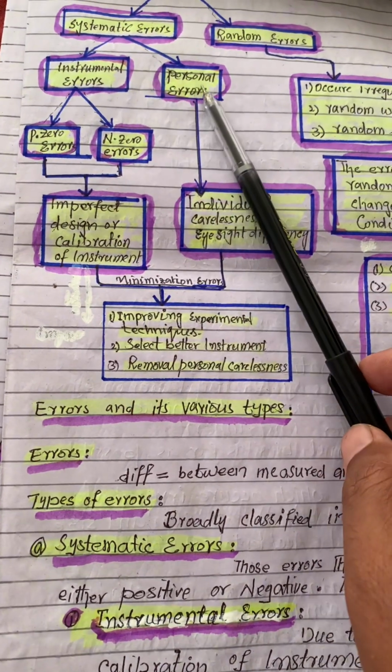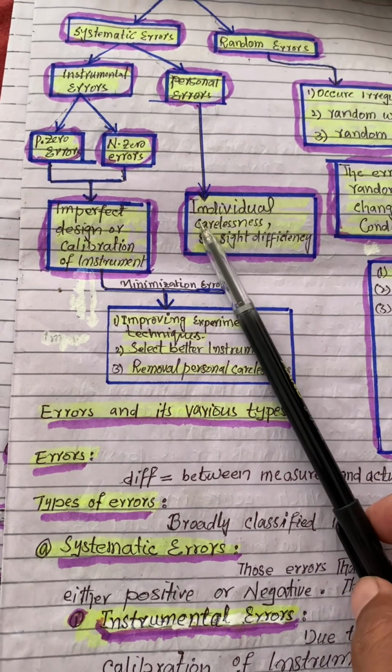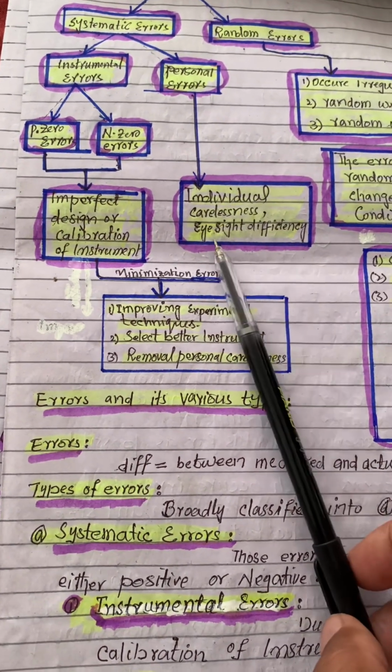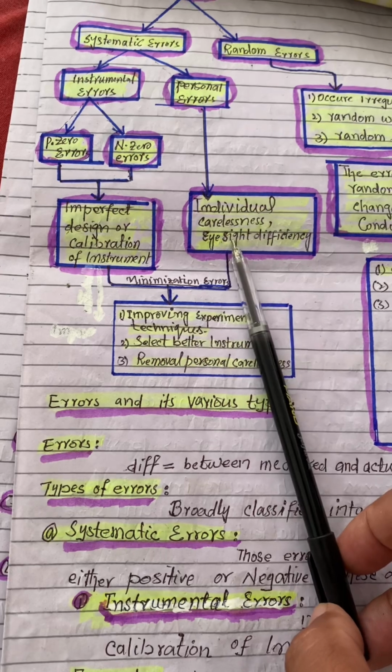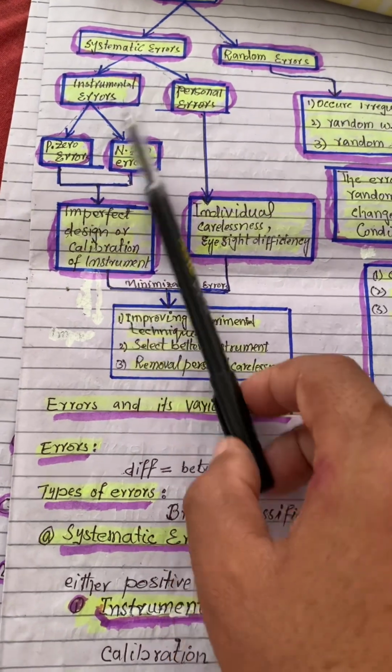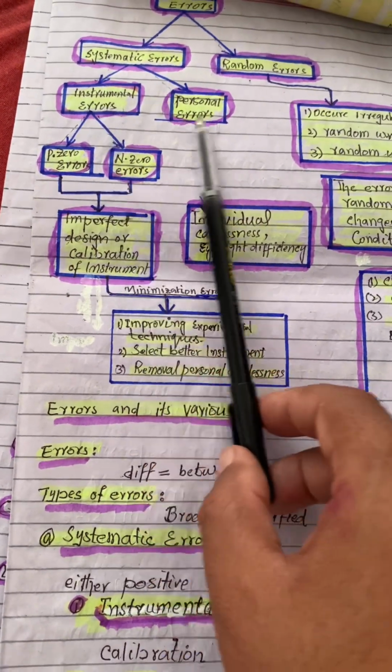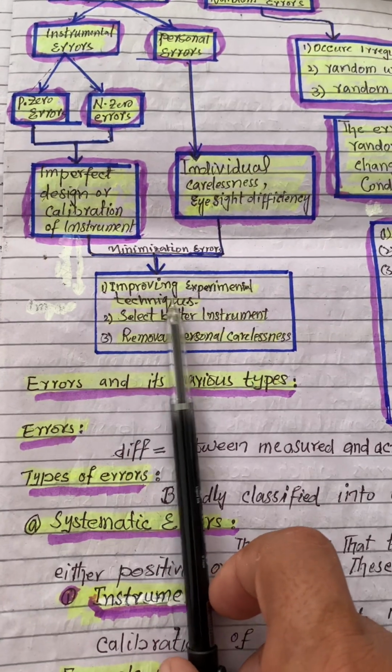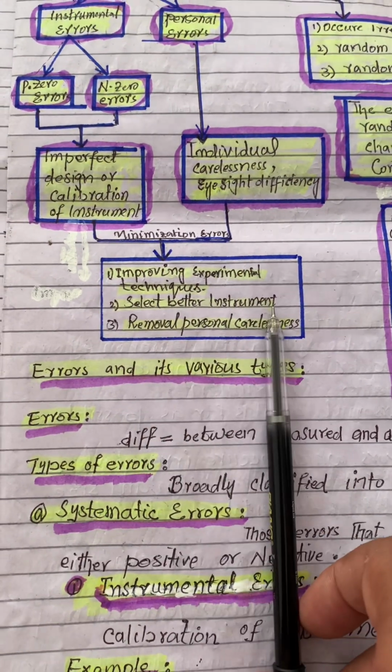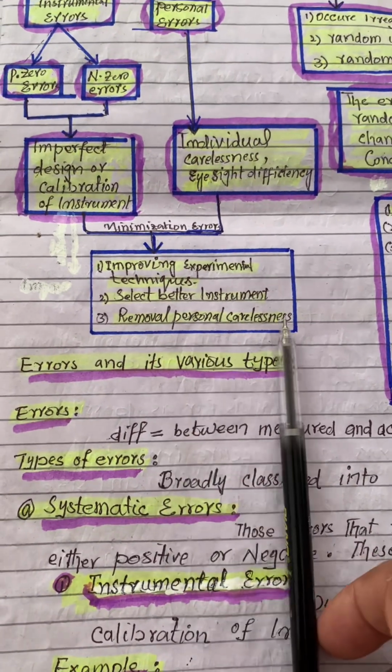Now let us see the personal error. Personal error occurs due to individual carelessness or eye deficiency. How do we remove or minimize the two errors, instrumental error and personal error? We improve the experimental techniques, select a better instrument, and remove personal carelessness.